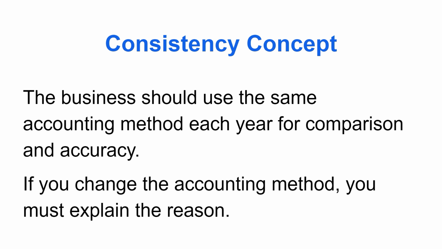Consistency concept. The business should use the same accounting method each year for comparison and accuracy. If you change the accounting method, you must explain the reason. According to this concept, the business must follow the same accounting principles, such as for depreciation. There are different methods in depreciation. We can't use the straight line method in 1 year and reducing balance method in next year. It does not help us to compare our accounting system. So we need to follow the same accounting principles every year.